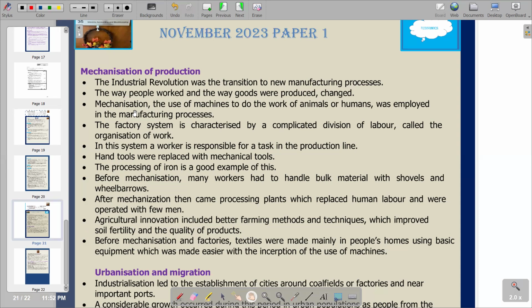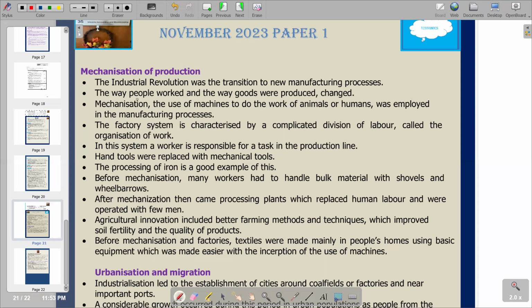So this is the explanation that we have in terms of the Industrial Revolution, but we can also try to define the Industrial Revolution as a period of global transition of the human economy towards more widespread, efficient, and stable manufacturing processes that succeeded the agricultural revolution. So basically, this is the Industrial Revolution explanation.